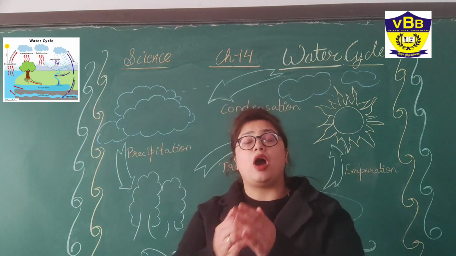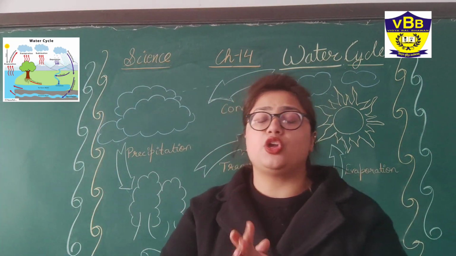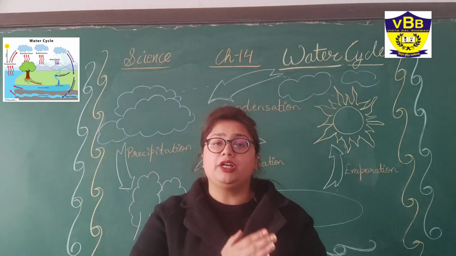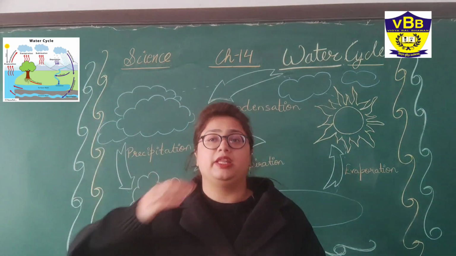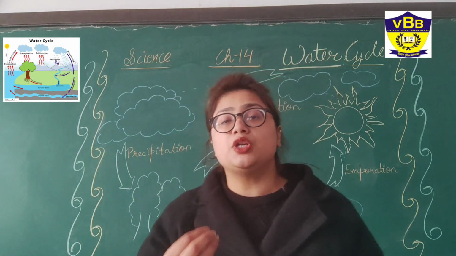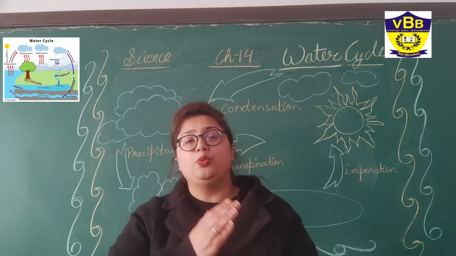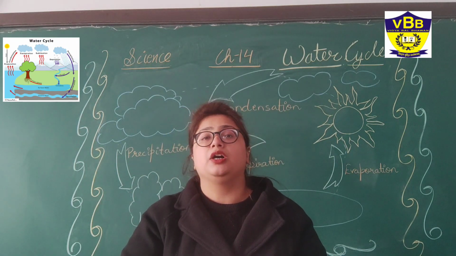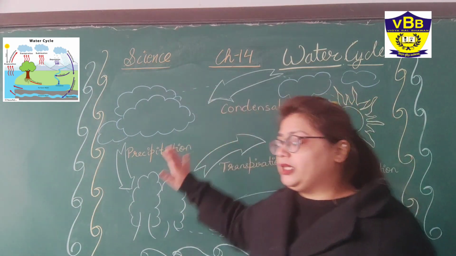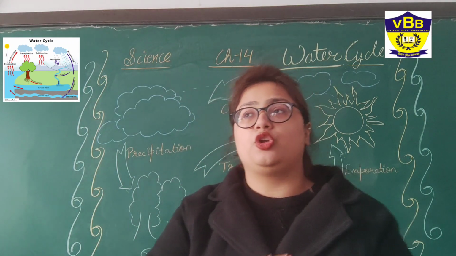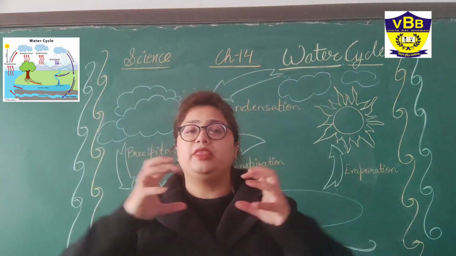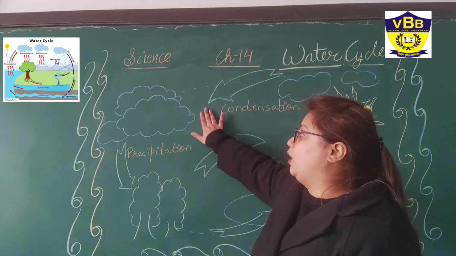And when they go up in the sky, because the temperature of the sky is very cold, the water vapors convert into water droplets. The process of conversion of water vapors into water droplets due to the cool temperature is called condensation. When the water droplets go into the sky, they gather together, and when they gather together, they form the clouds.